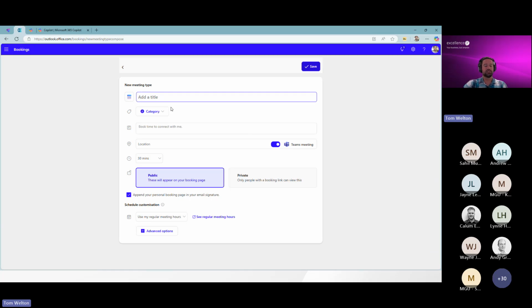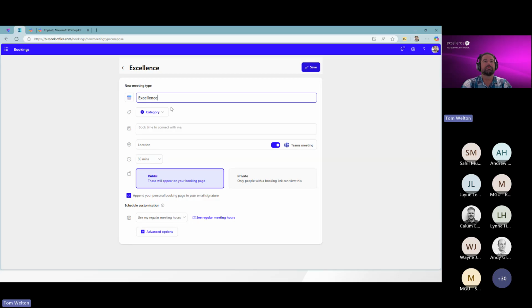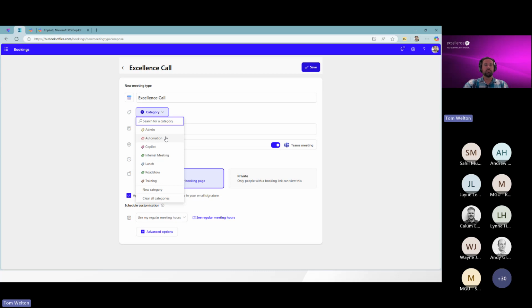So we'll create a new meeting type. And just to keep our theme here, we'll call it the Excellence Call. So that's the name of the meeting that we're going to put together. We can put this into a certain category, and you can see there I've put a couple of custom categories over time in which I get involved. Maybe this is an internal meeting for one of my colleagues to book my time so that we don't have to play back and forth on Teams or email to figure out our schedules, or potentially different ones there.